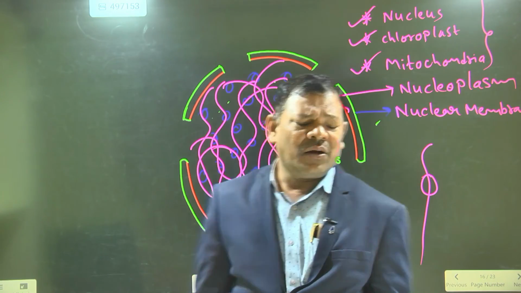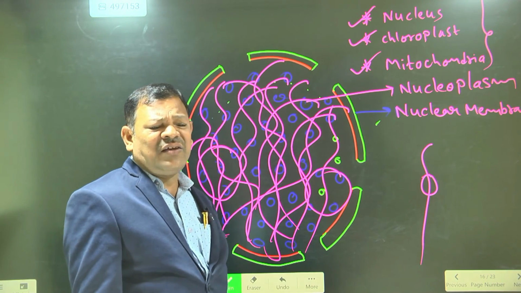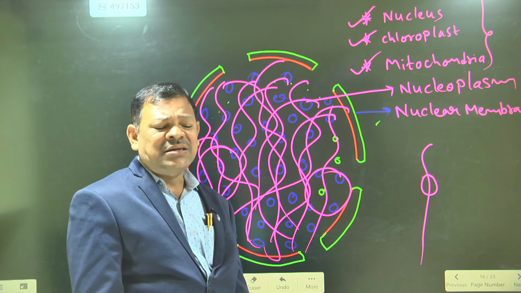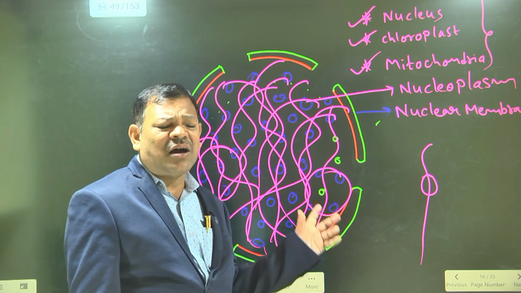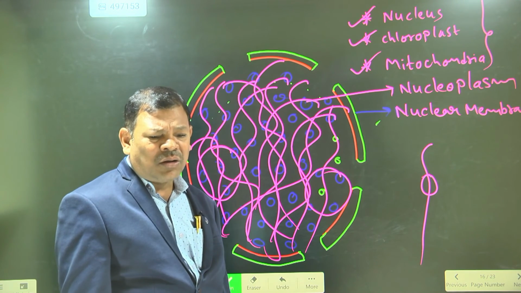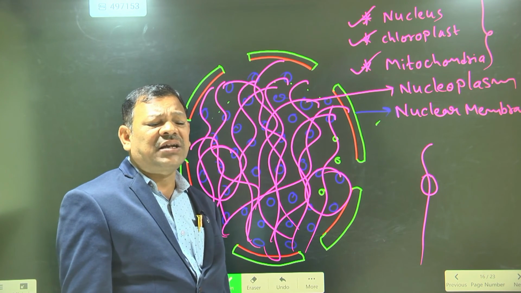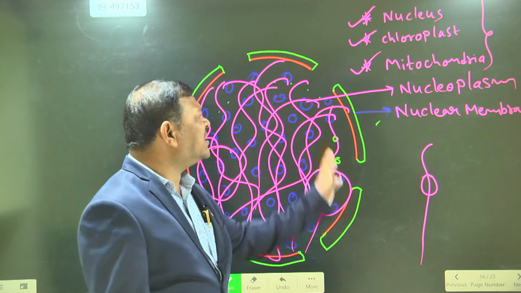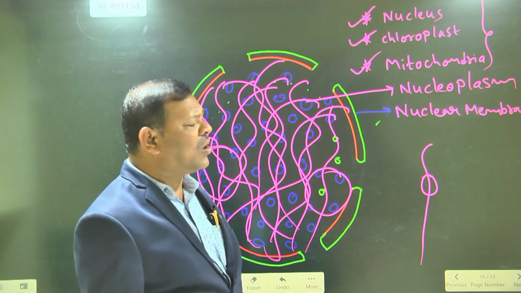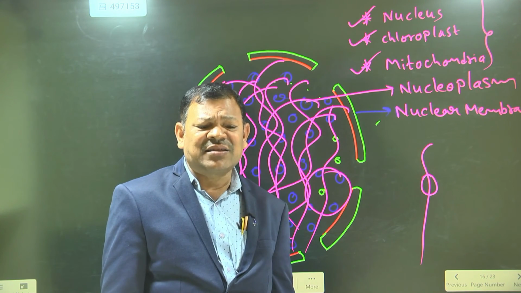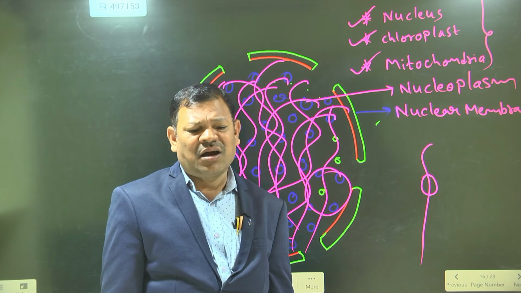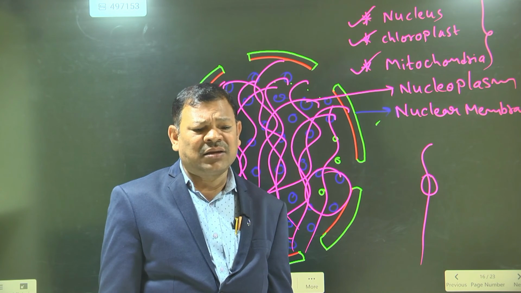So that's why the nucleus is a very important organelle, as most cell activities are controlled and coordinated by the organism through the nucleus. The nucleus also plays an important role in transferring characters from the parent to the progeny, especially in the plant. Genetic material is present in the nucleus, chloroplast and mitochondria. So that's why these are called semi-autonomous organelles. So this is about the nucleus.